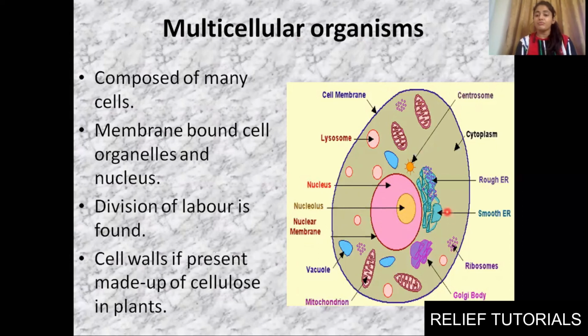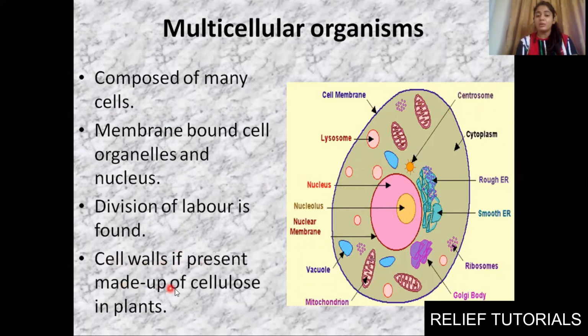Then endoplasmic reticulums will have ribosomes in them, so they help in protein synthesis. So division of labor is there. Each and every organelle has a specific function. Lysosome, the suicidal bag, will digest the foreign particles or invading materials. So division of labor is found in multicellular organisms.